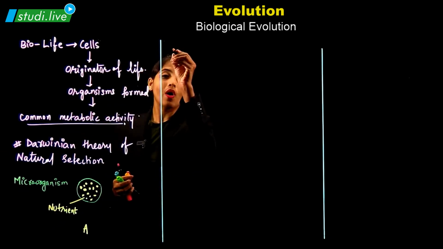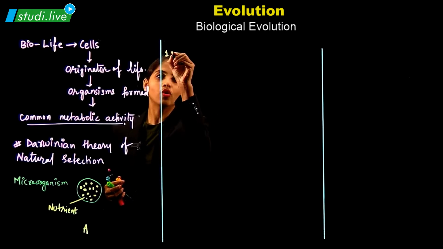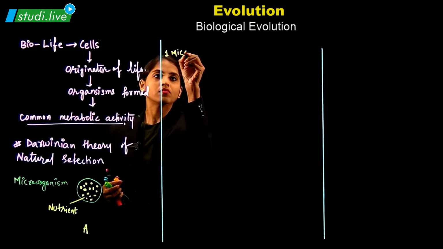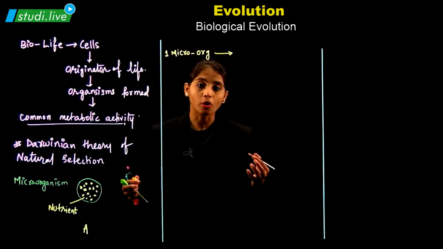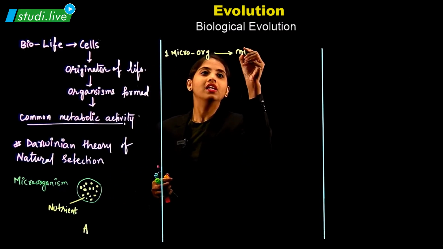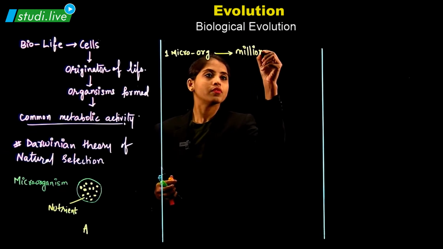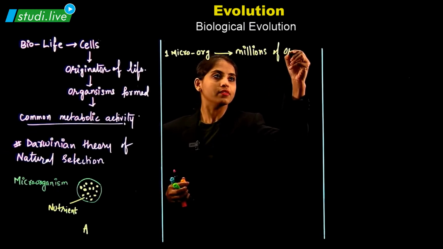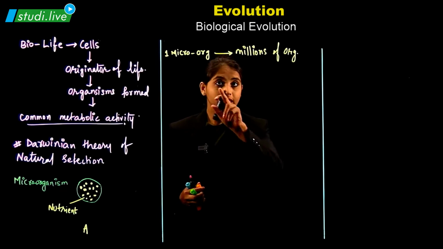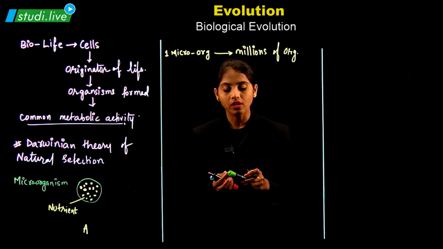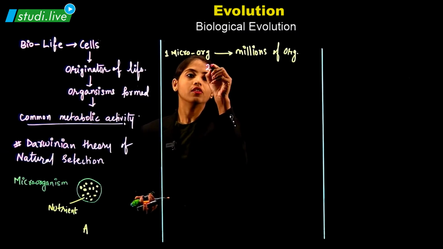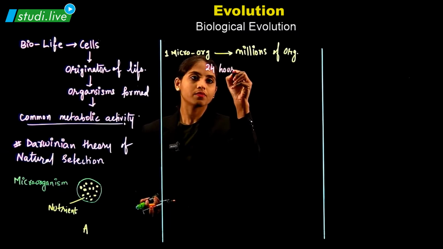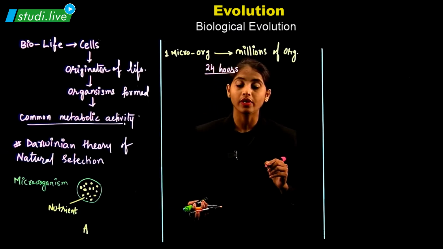So that means one microorganism leads to the formation of millions of organisms. This is possible within 24 hours.